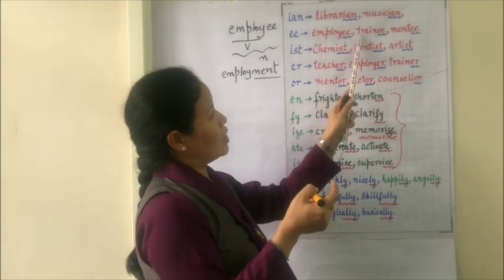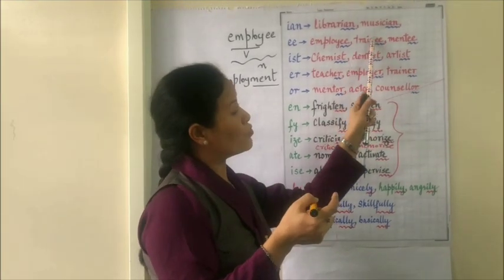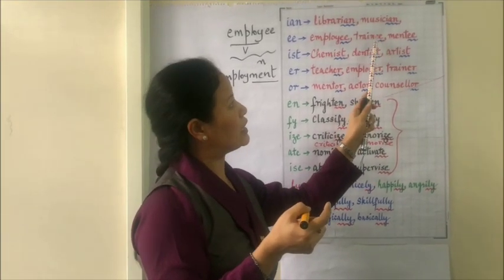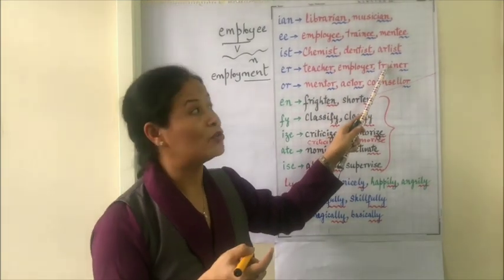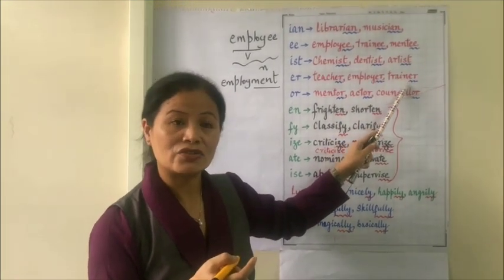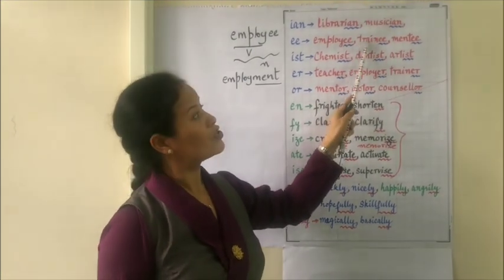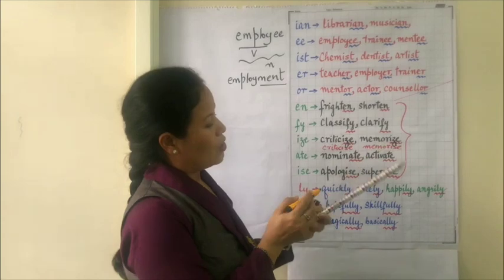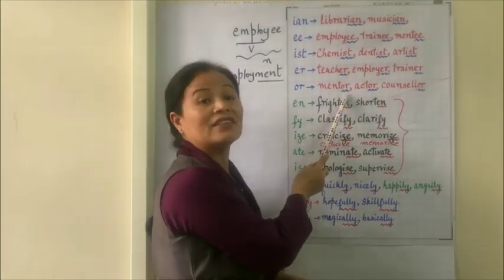In the same way, here we have the word trainee. The verb form is train, and we add ee and it becomes a noun. Trainee, trainer. The one who is giving training is called the trainer, and the one receiving the training is called trainee. In the same way, we have mentee and mentor.